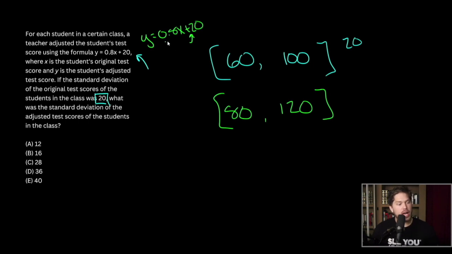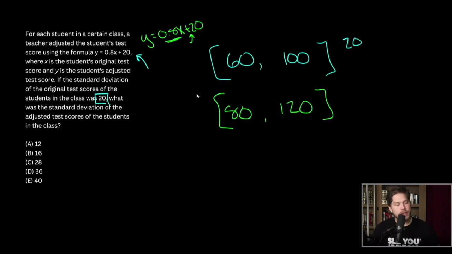However, we also have this scale factor of 0.8. This is a compression. Whenever you multiply your values by a number, they'll either get more spread out or they'll slim down, right? Think of a function. If you multiply it by a scale factor, it's going to stretch or compress.